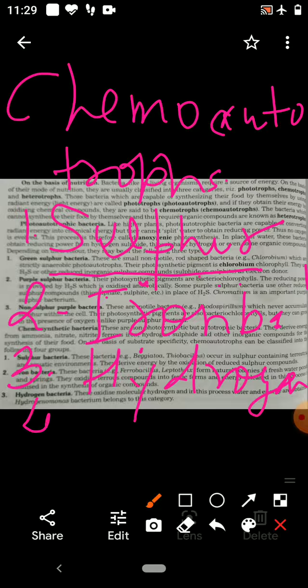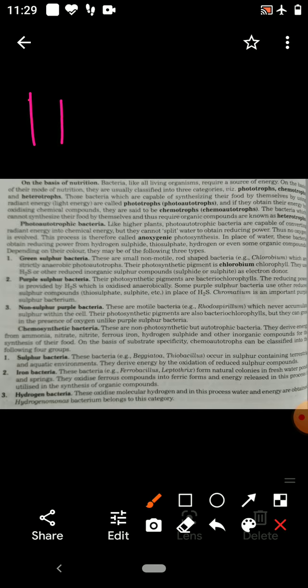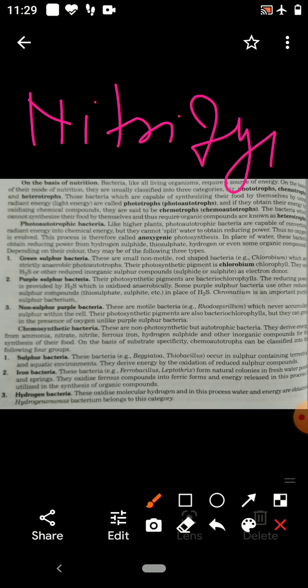Fourth one is nitrifying bacteria. These bacteria are found in the soil.